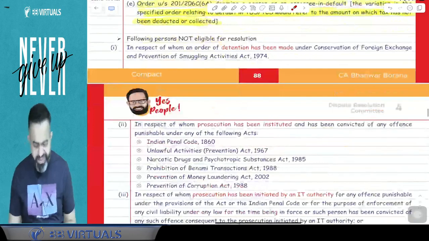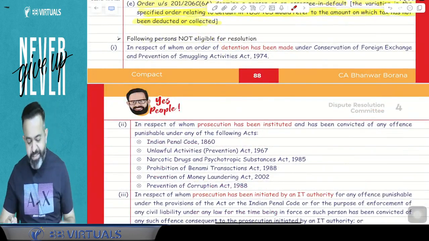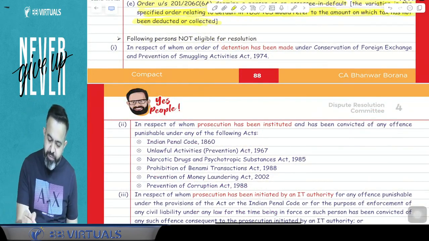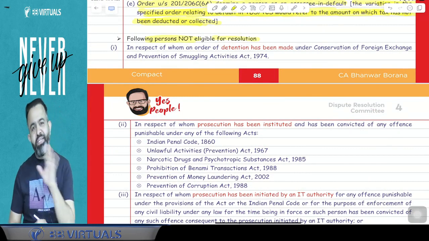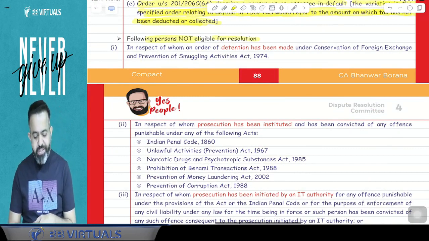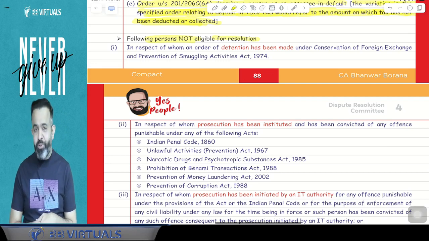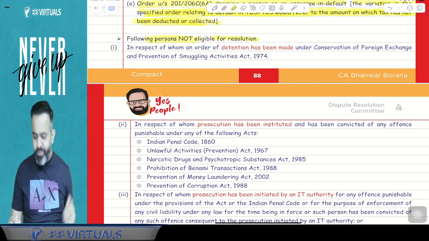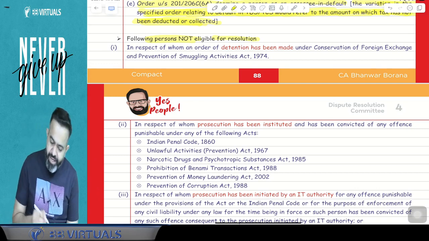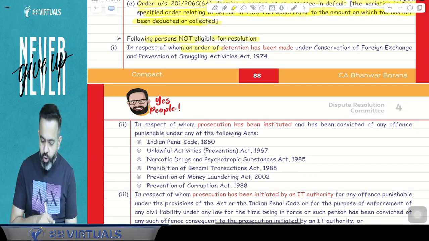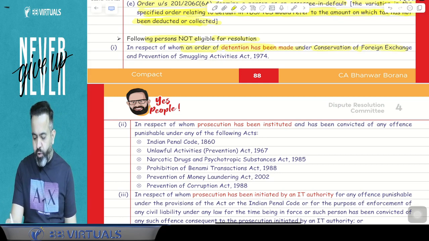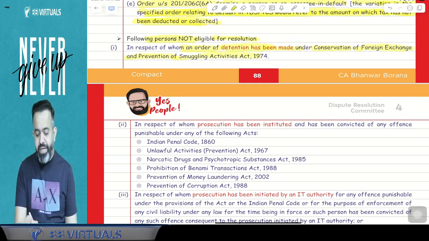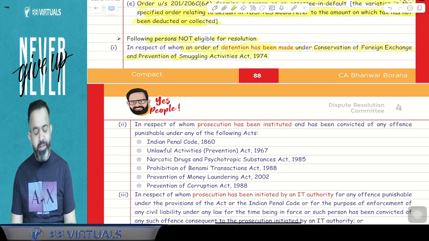Now, there are certain negative lists, saying that the following persons are not eligible to file an application to the Dispute Resolution Committee. First is a person in respect of whom an order of detention has been made under the Conservation of Foreign Exchange and Prevention of Smuggling Activities Act 1974.